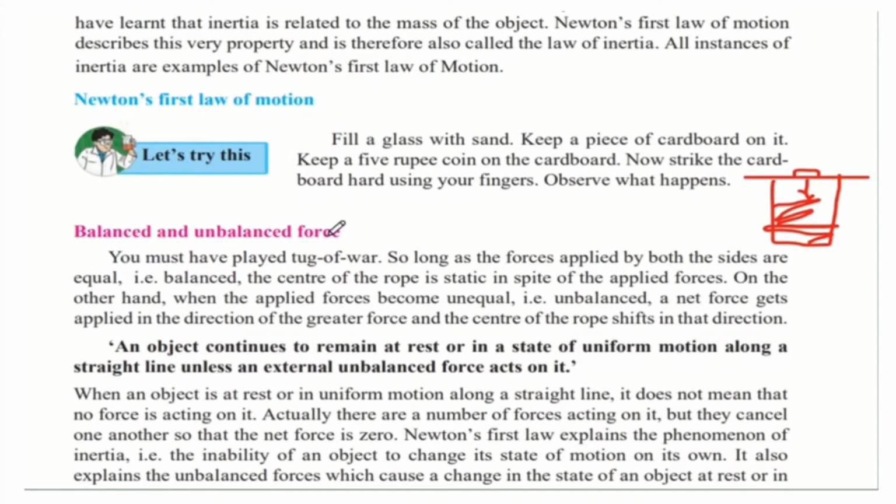Balanced and unbalanced force. You must have played tug of war. Tug of war is the game in which you put a string and have two teams on either end that pull. So long as the forces applied by both the sides are equal, that is balanced, the center of the rope is static in spite of the applied forces. As long as both the teams are putting equal effort to pull, the rope will stay in the middle.